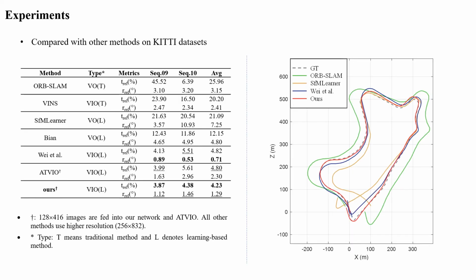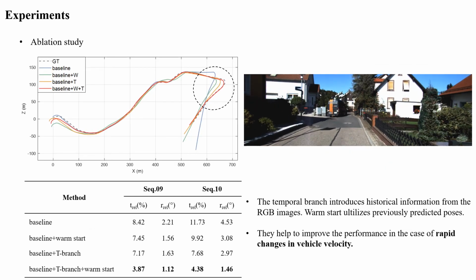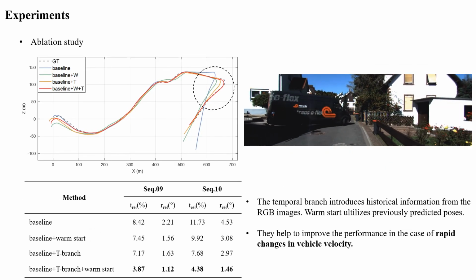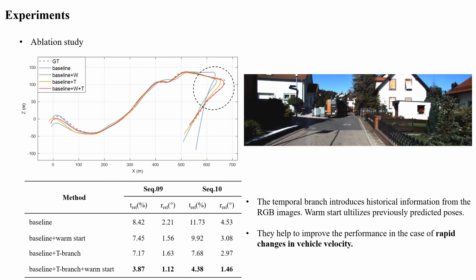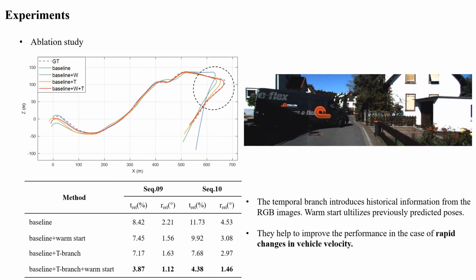Okay, now we come to the evaluation part. We perform experiments on the KITTI dataset, compared with other VO and VIO, both traditional and learning-based methods. Metrics are relative translational and rotational errors. Generally, we are the best in comparison. On the right side, here are also predicted trajectories as well as ground truths. Here is the ablation study on two branches and warm start. The left figure shows trajectories of different methods. The difference occurs in the circled area.